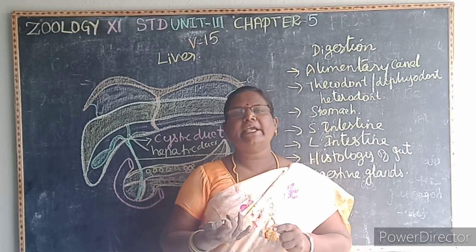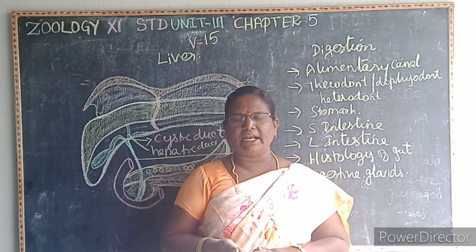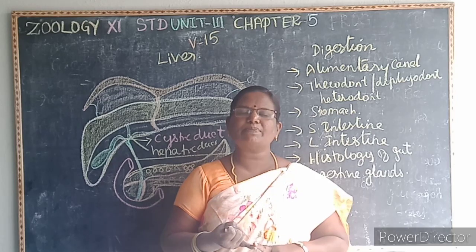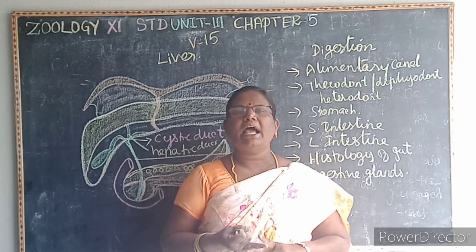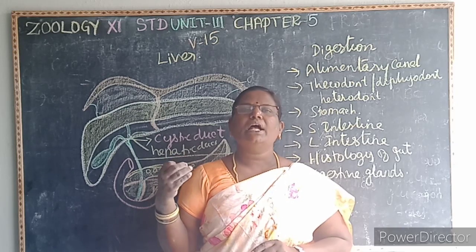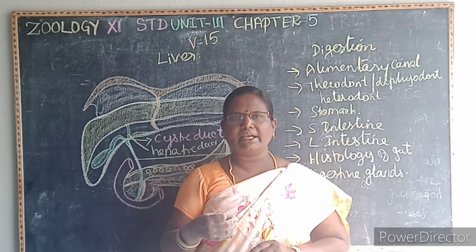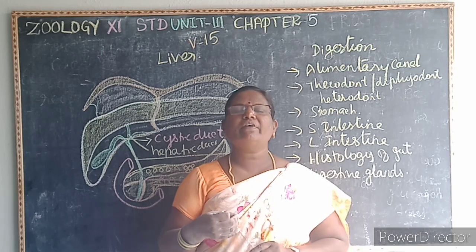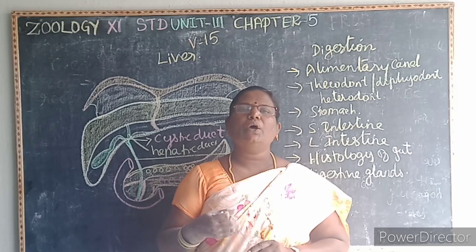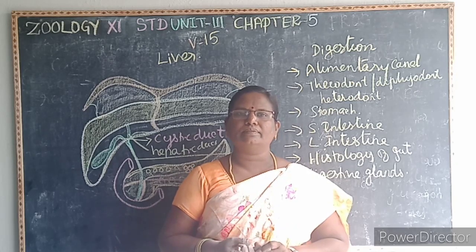It is both an exocrine as well as an endocrine gland. The exocrine part secretes enzymes, that is pancreatic amylase, trypsin and lipase. Then the endocrine part secretes hormones. The group of cells in the pancreas is known as what? Islets of Langerhans. The islets of Langerhans secrete hormones which are insulin and glucagon.